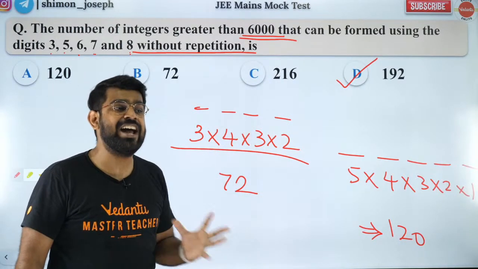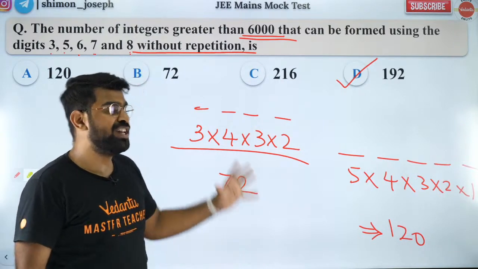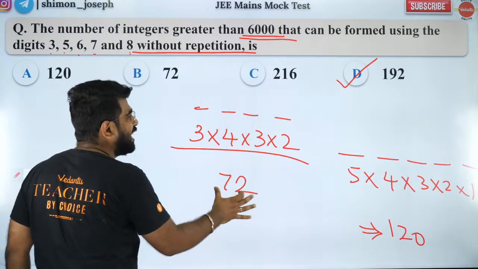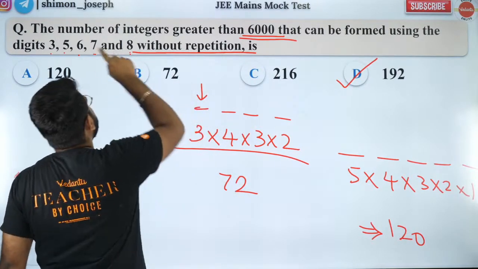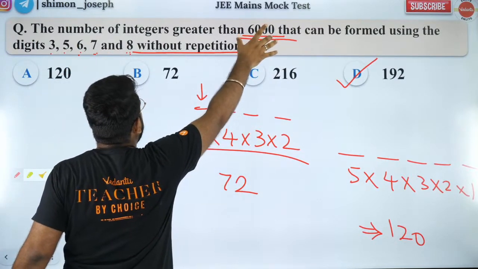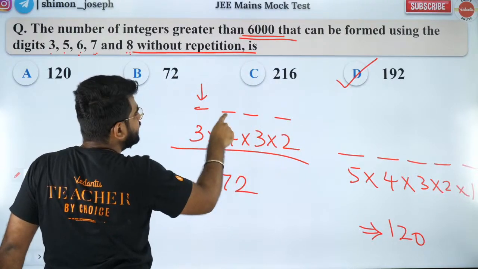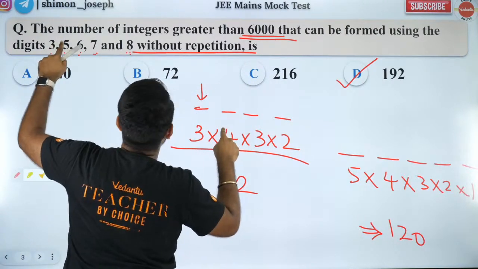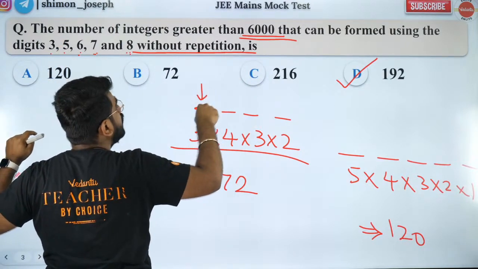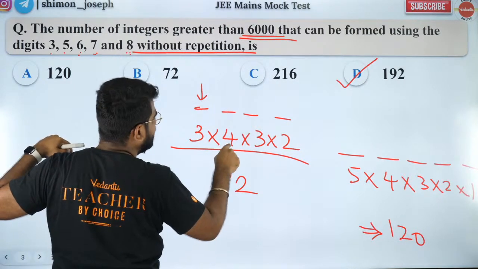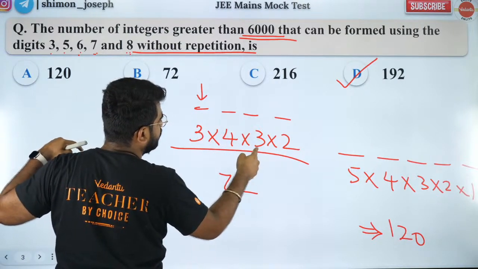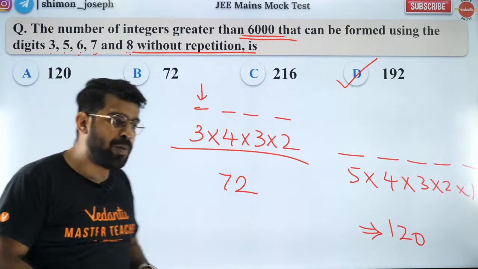Did you all like it? Are you all happy? So the numbers greater than 6,000 and 4-digit will be 72 in total. How? The first digit can be 6, 7 or 8. It cannot be 3 or 5 because that will be less than 6,000. We don't want that. The second digit can be any one of the 5 but without repetition. So what I used in the first blank should not be used here. That's why 4. Same way here, whatever I used in these 2 should not be used. That's why 3. And it keeps reducing. I hope all of you liked it.